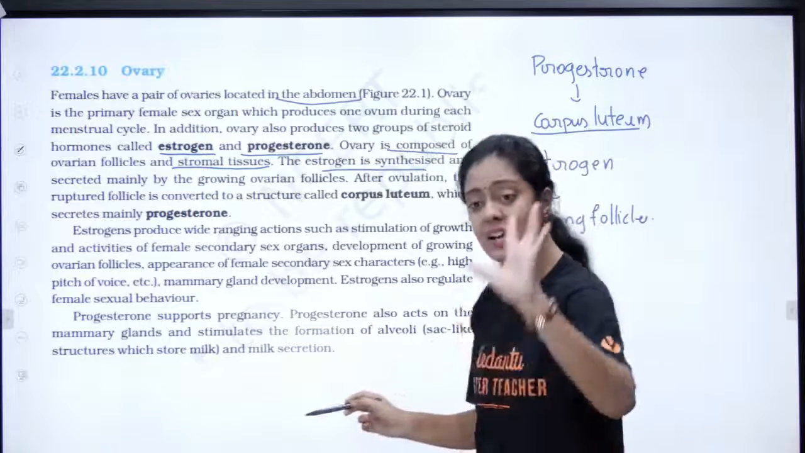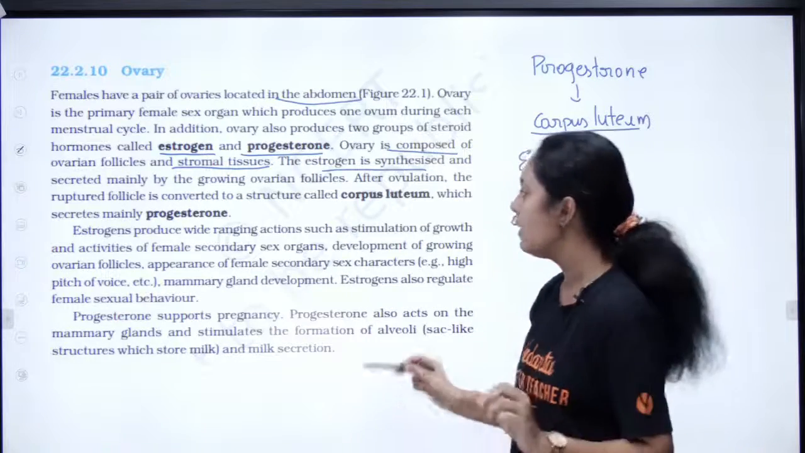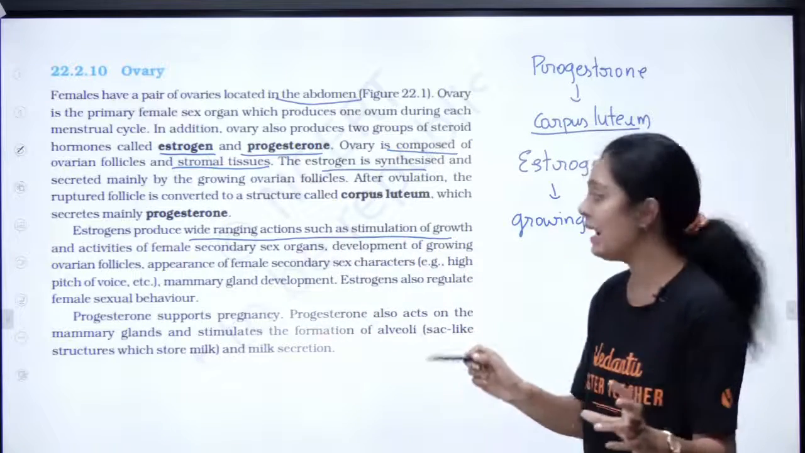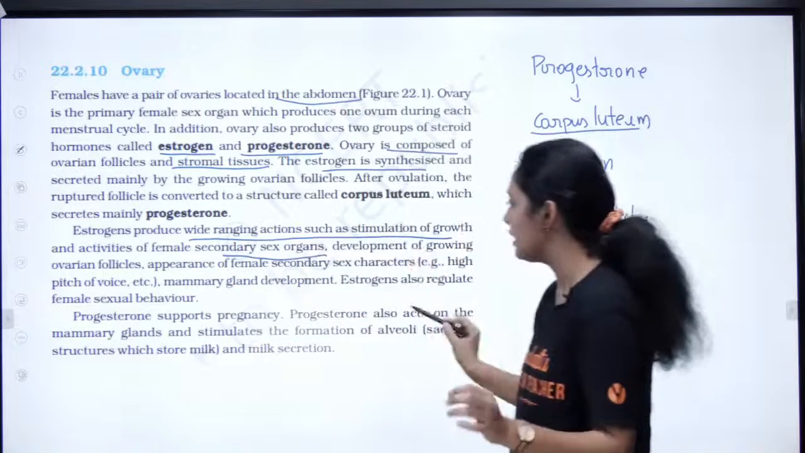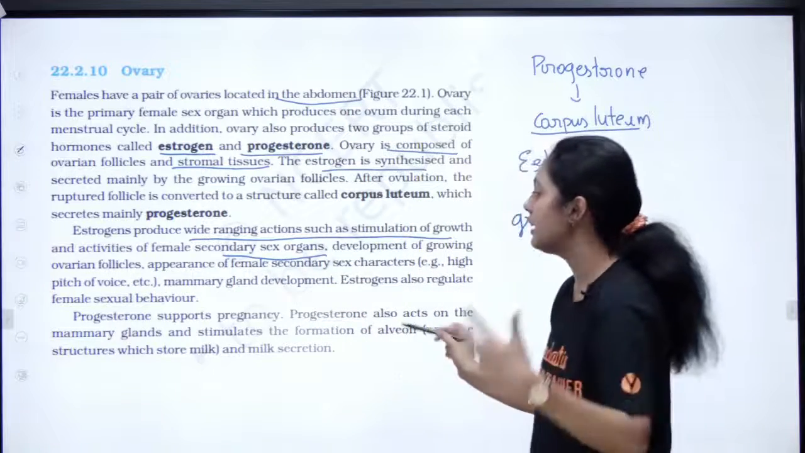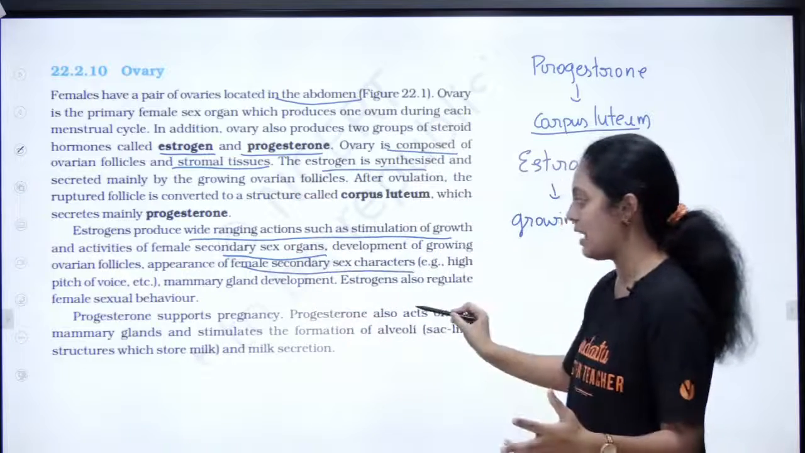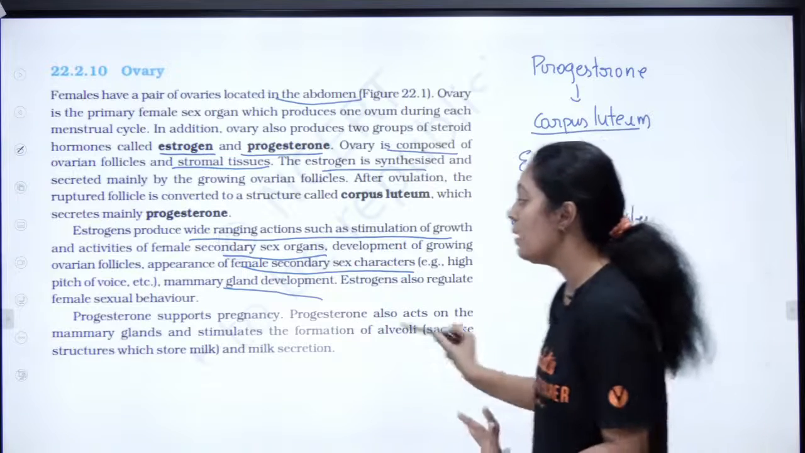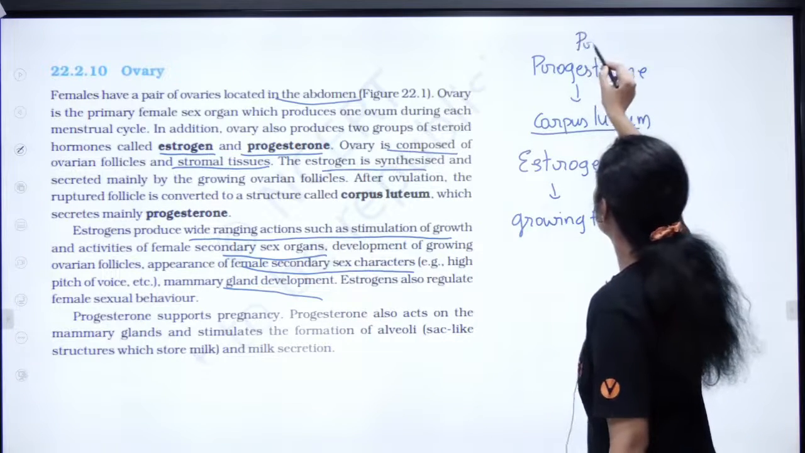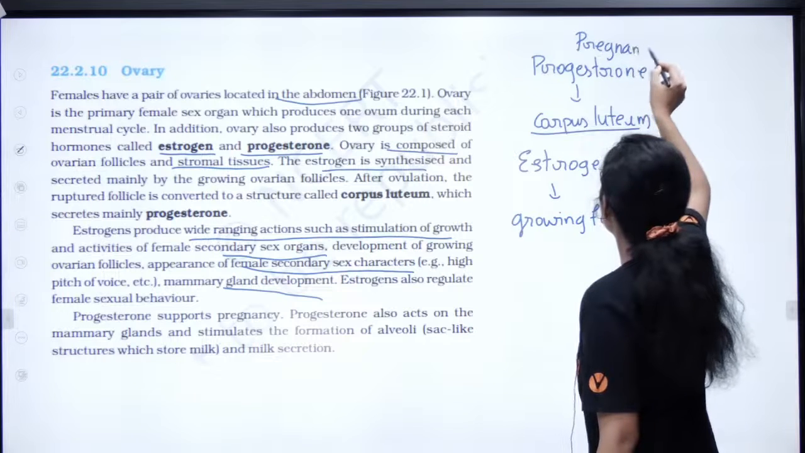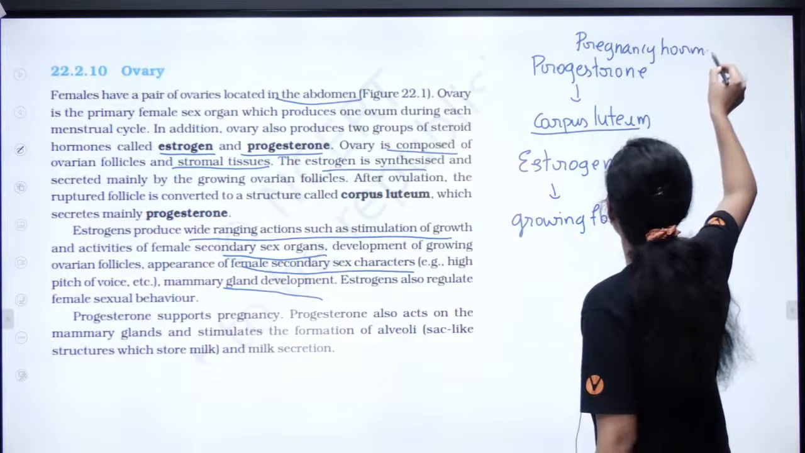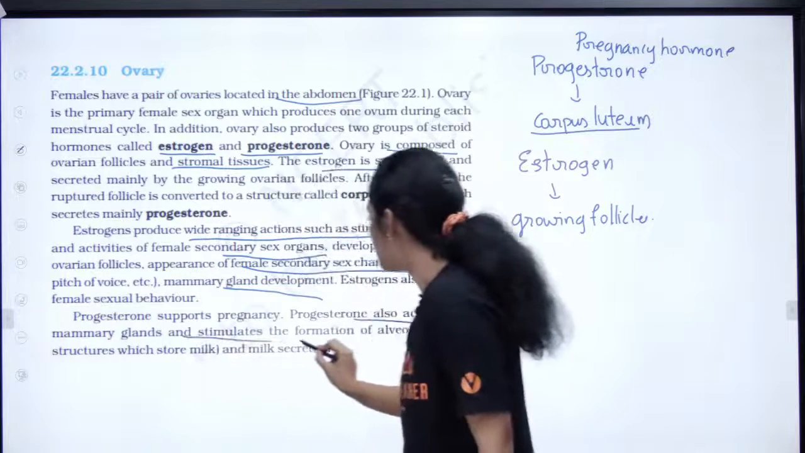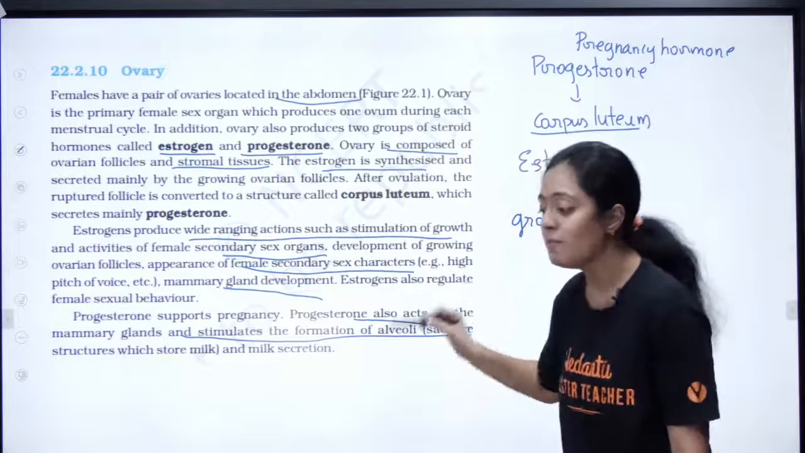Okay, now let's study estrogen function and progesterone function together. Okay, estrogen produces a wide-ranging action such as stimulation of growth and activities of female secondary organ, development of growth, ovarian follicle, appearance of female secondary sex character, mammary gland development. Estrogen also regulate the sexual development. Okay, progesterone, we call it as pregnancy hormone. Very important point. We call it as pregnancy hormone. It is also acting on the mammary gland and stimulates the formation of alveoli and milk secretion.